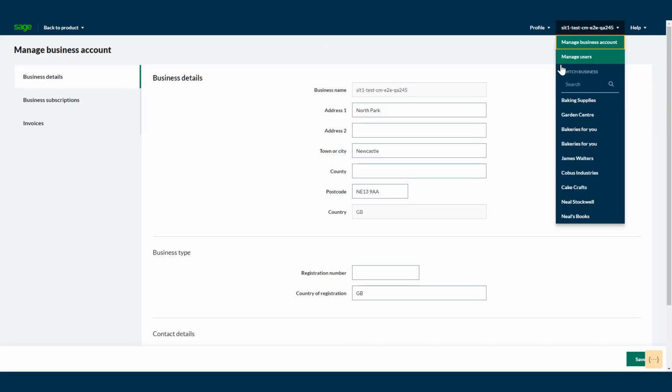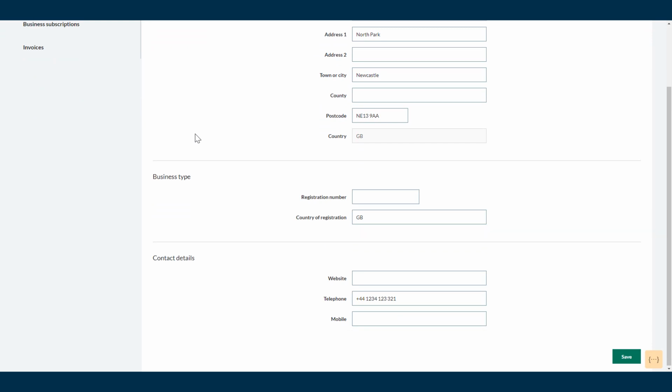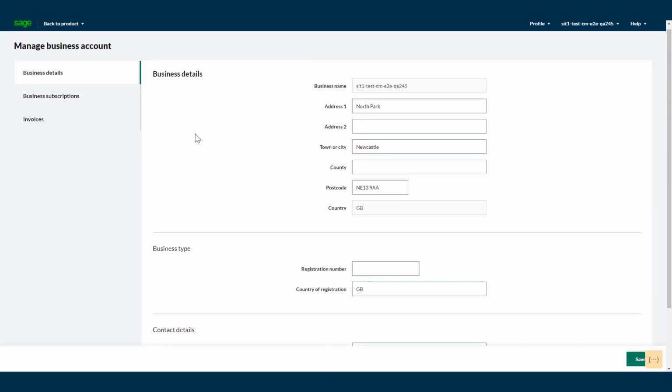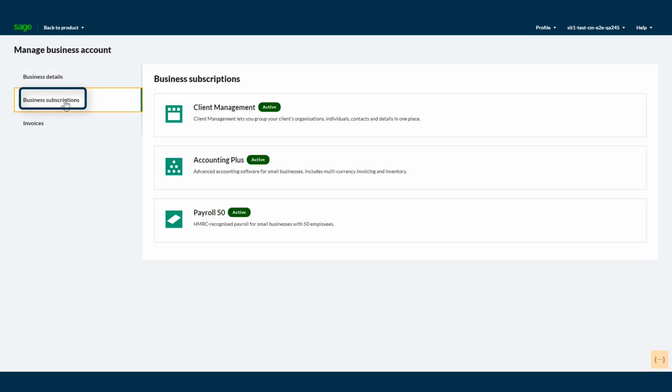That brings us to the business details, from where you can also view and edit basic address and contact information for your practice. Now to access the subscriptions your practice has purchased for use with your practice, click Business Subscriptions. You can see here the Client Management Application, Accountant Plus, and Payroll for 50 employees.